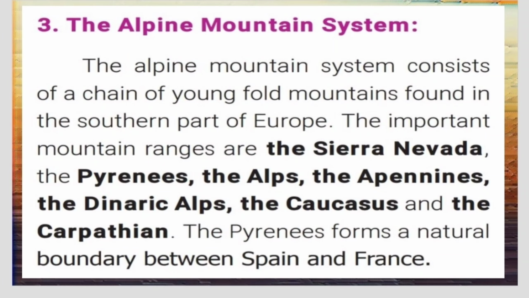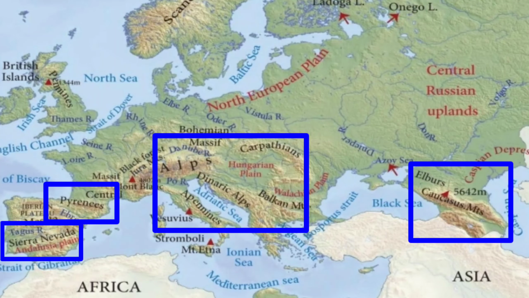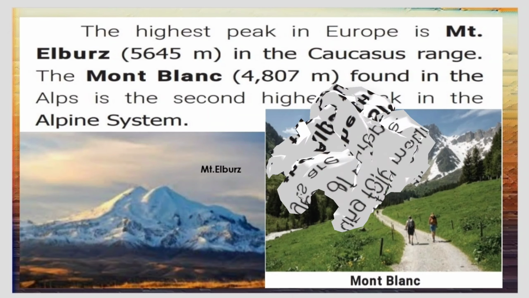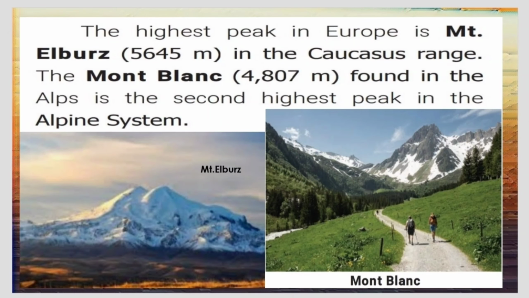Third one, the Alpine mountain system. The Alpine mountain system consists of a chain of young-fold mountains found in the southern part of Europe. The important mountain ranges are the Sierra Nevada, the Pyrenees, the Alps, the Apennines, the Dinaric Alps, the Caucasus, and the Carpathian. The Pyrenees forms a natural boundary between Spain and France. The highest peak in Europe is Mount Elbrus, 5,645 meter in the Caucasus range. The Mount Blanc, 4,807 meter found in the Alps, is the second highest peak in the Alpine system.